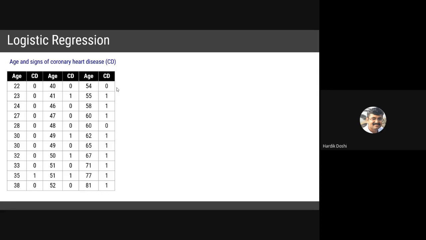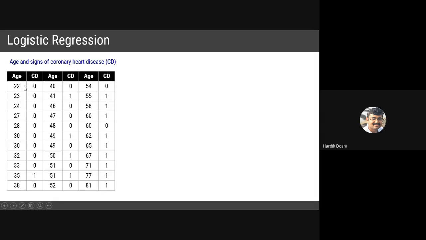Say for example, over here we have some data, a training data set, which consists of age. The ages are given of the people who have signs of coronary heart disease, CD. I am representing it by CD. In simple language we term it heart disease. So age is given, then heart disease, yes or no. We cannot have any other answer for heart disease. Yes, he has heart disease or he does not.